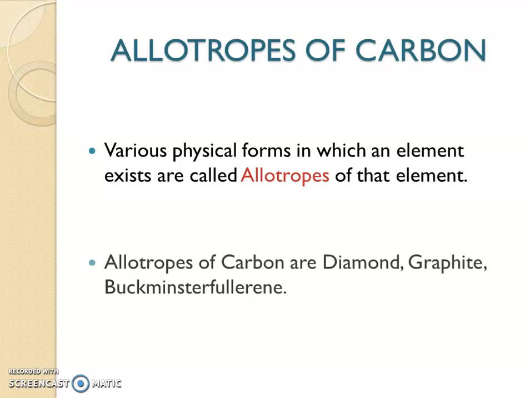So the allotropes of carbon are diamond, graphite and Buckminster fullerene, because they are various physical forms of the same element carbon. Okay, so that is allotropes.